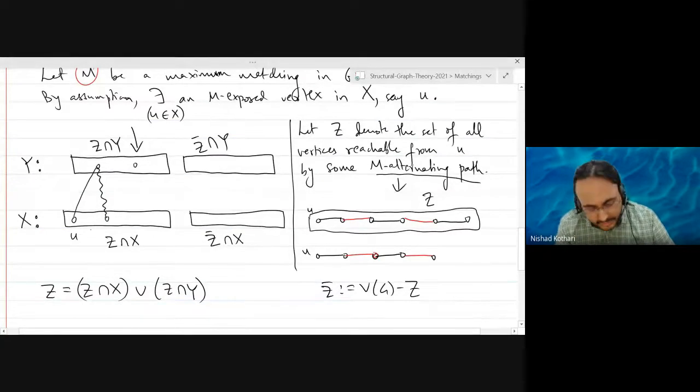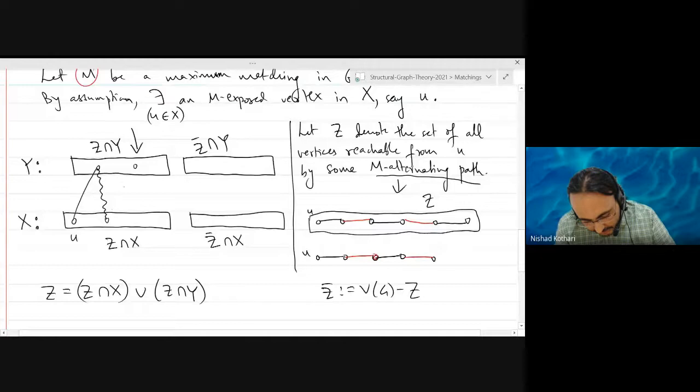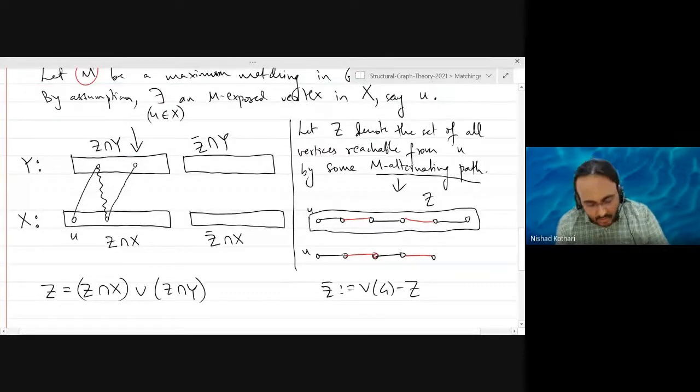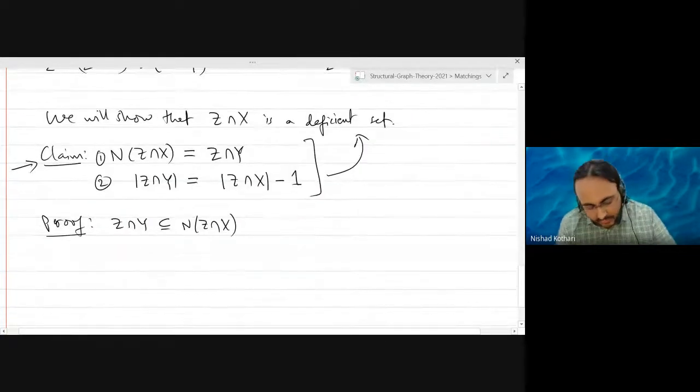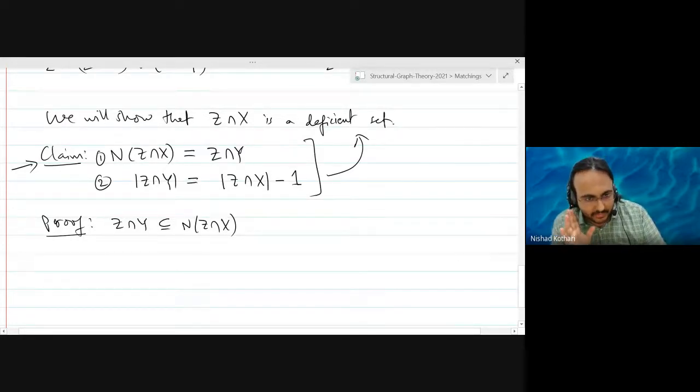You use a matching edge, then you use a non-matching edge, and eventually you get to this vertex. But the very fact that you can reach this vertex means that you got here using some vertex of Z intersection X. So it has to be a neighbor of Z intersection X. Right? So all the vertices in this set are definitely neighbors of Z intersection X. That part is clear.